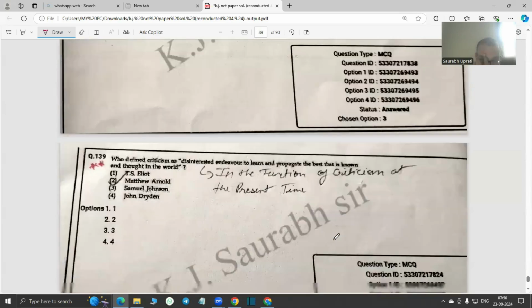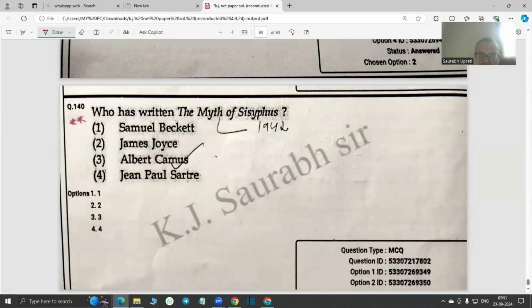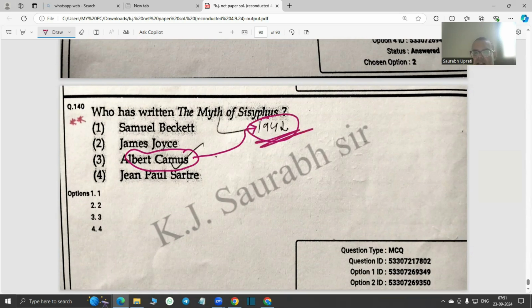And then who defined criticism as a disinterested endeavor? The answer is Matthew Arnold, of course, in The Function of Criticism at the Present Time. Very legendary definition. Who has written The Myth of Sisyphus? Albert Camus, a French existentialist philosopher, 1942. This is the essay which basically introduced the concept of the absurd.